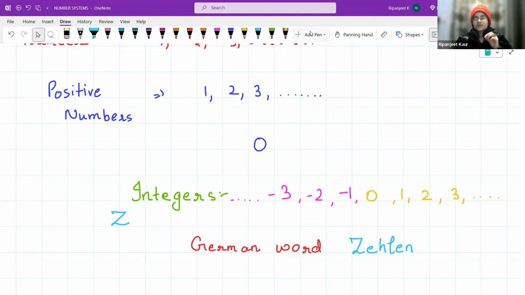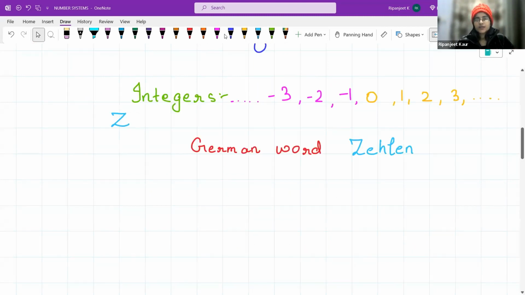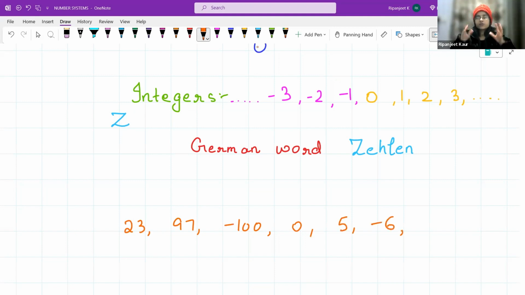Okay, so what is this for? Now we know all of these numbers. Do you think there is any representation? See, the numbers are so many, right? There are 23, 97, -100. Should we write the numbers just as how they are? There are so many, right? So there must be some way to represent the numbers and arrange the numbers. So what is the way to represent and arrange the numbers?